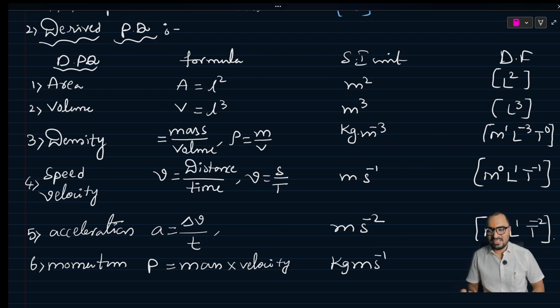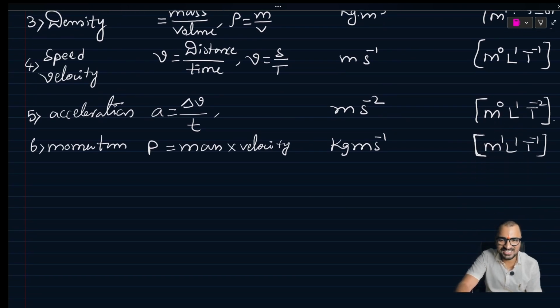Kg meter per second. So what is the dimensional formula? Mass M1, length L1, T minus 1. That is the dimensional formula for momentum. Yes.